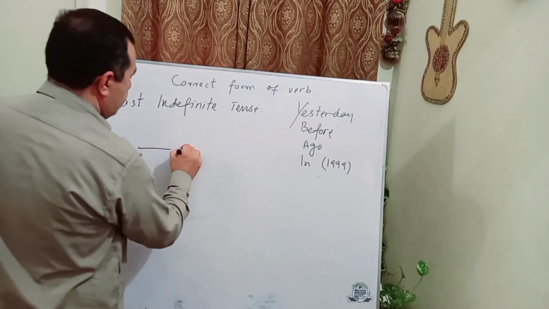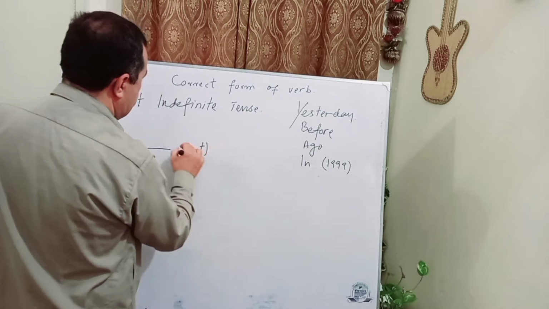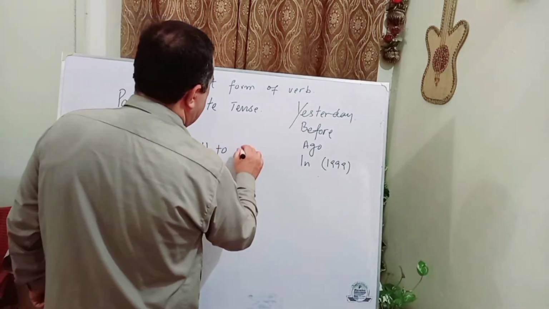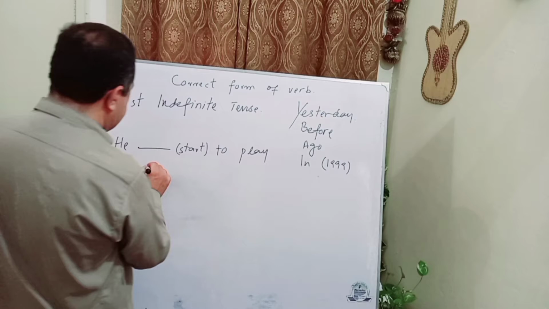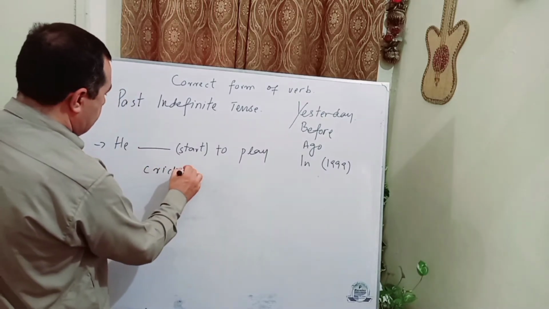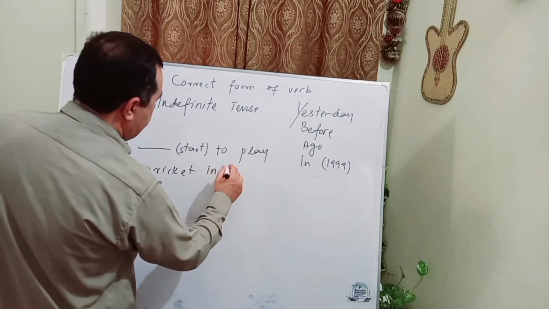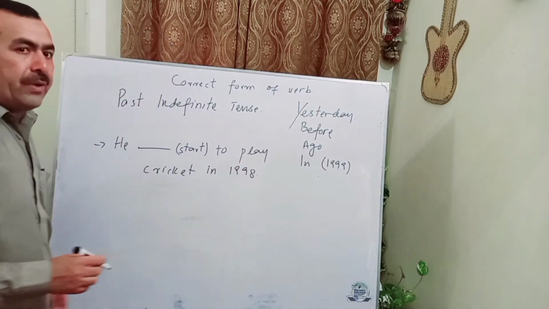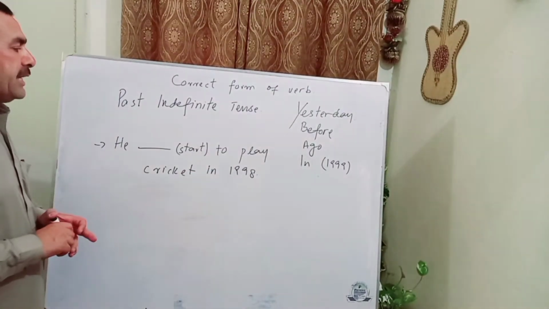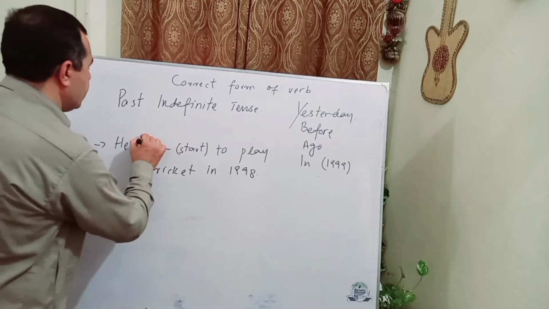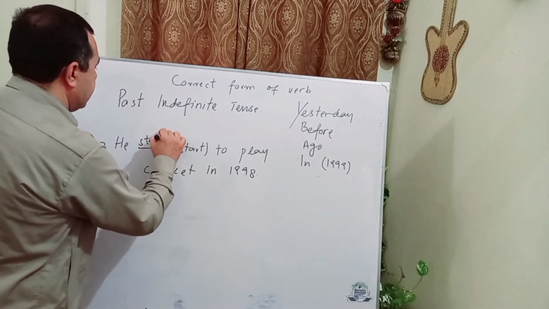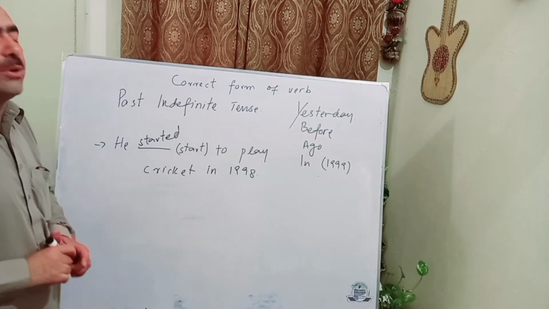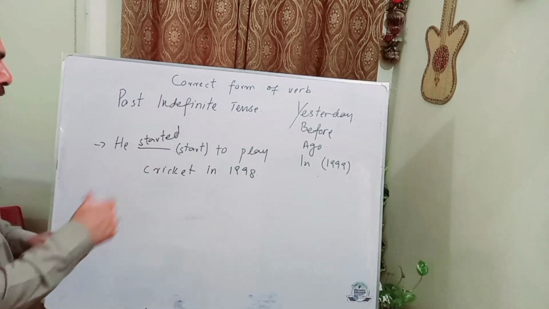He started to play cricket in 1998. When a year is mentioned, we need to use started. Here we will use the second form of the verb, and that is called past indefinite tense.